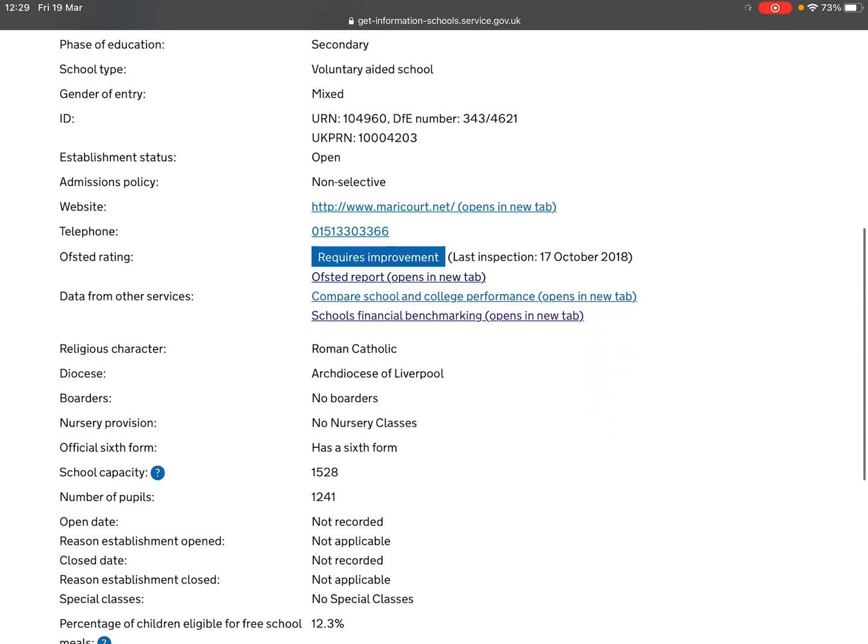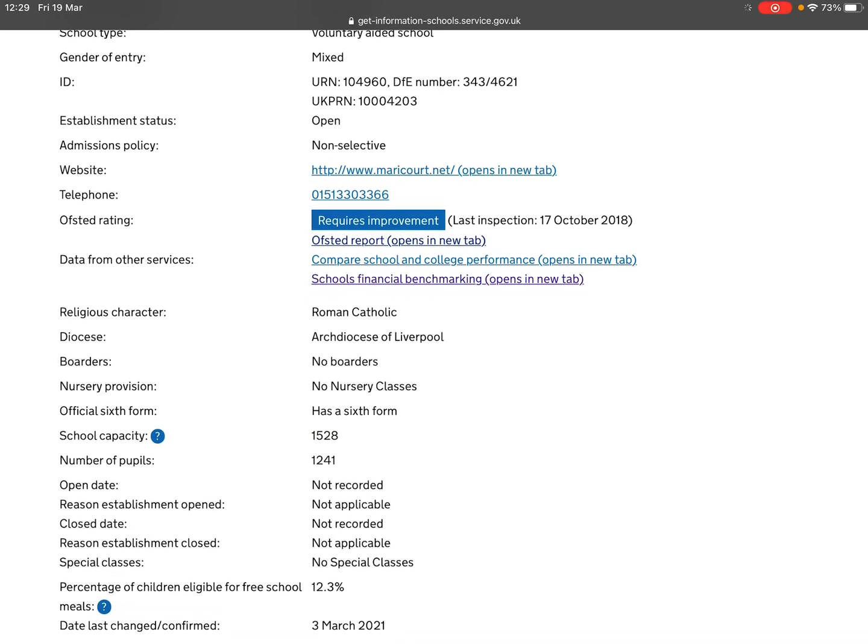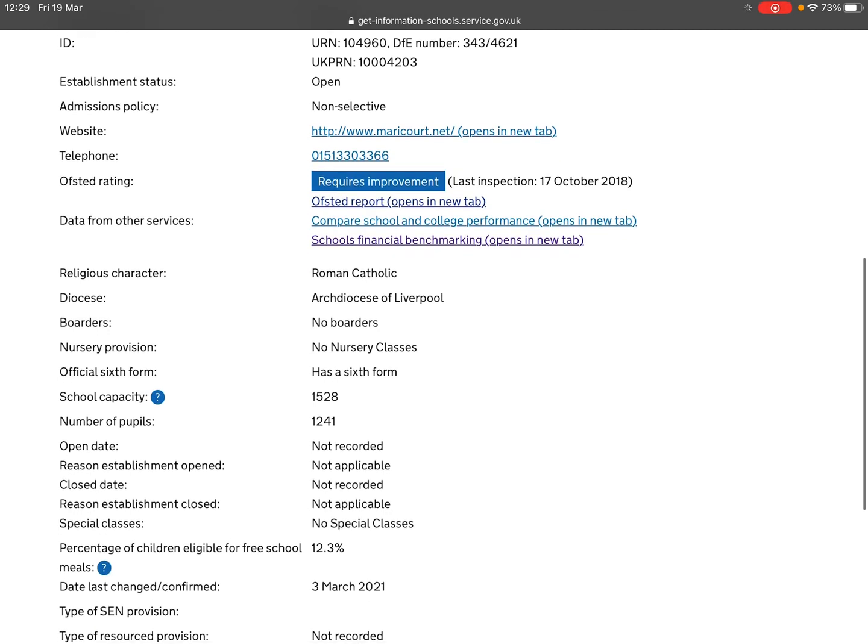And the next tab we're going to go to is the School Financial Benchmarking website. But I'd also draw your attention to the fact that there's some other information here that, if you're not familiar with the school, you may find helpful. For example, it's got a sixth form. The total maximum number of pupils in the school is 1,528 in this case, and the number of pupils currently in the school is 1,214.